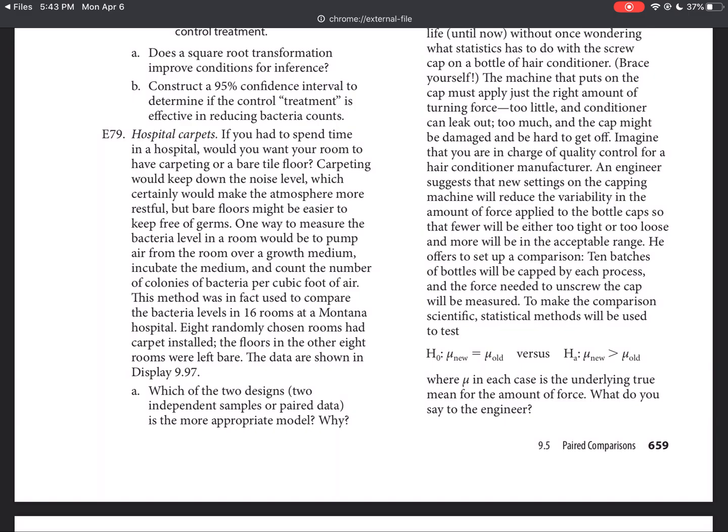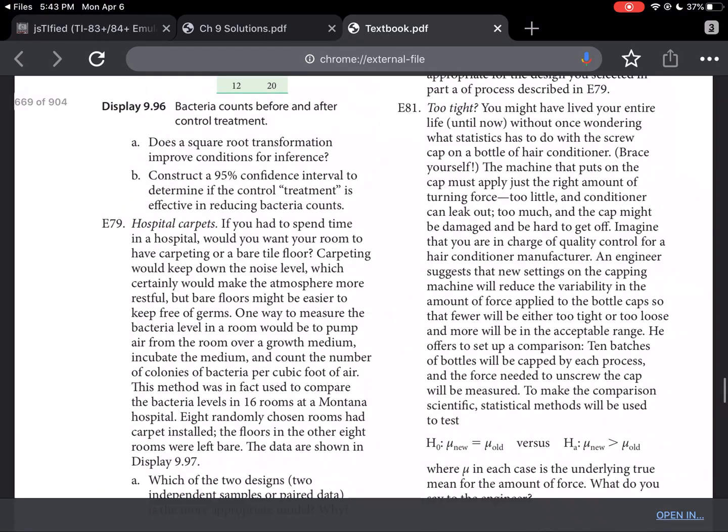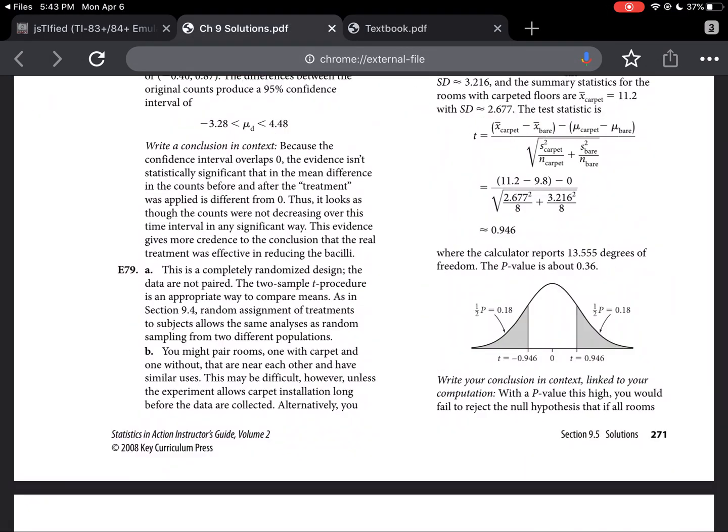8 randomly chosen rooms had carpet installed. The floors in the other 8 rooms were left bare. The data is shown below. Which of the 2 designs, 2 independent samples or paired data, is the more appropriate model? Why? So this really honestly comes down to how you interpreted the way this was being done. I'll show you how the book describes this one.